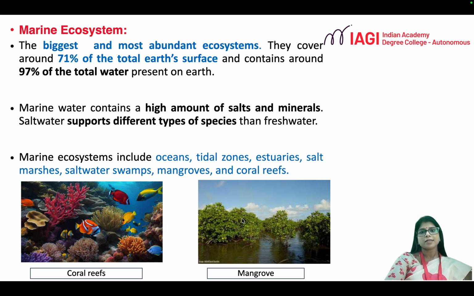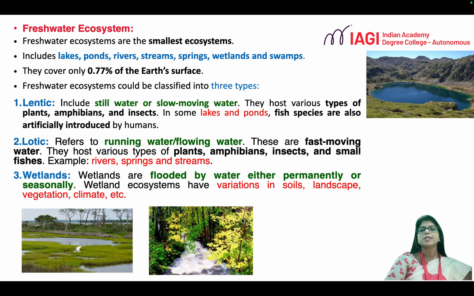The second category of aquatic ecosystem is the freshwater ecosystem. This is the smallest ecosystem and comprises water bodies like rivers, streams, wetlands, swamps, ponds, etc. As I said, it is the smallest ecosystem, covering only 0.77% of Earth's surface.